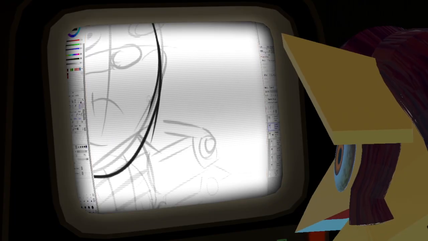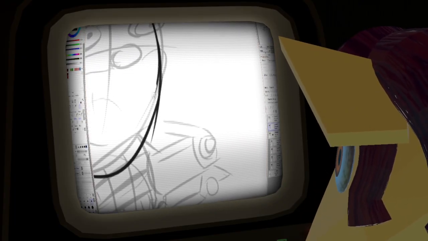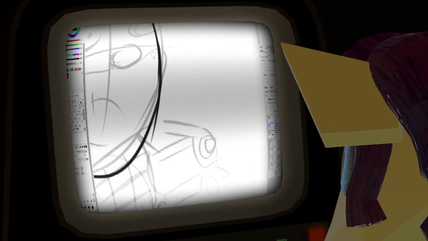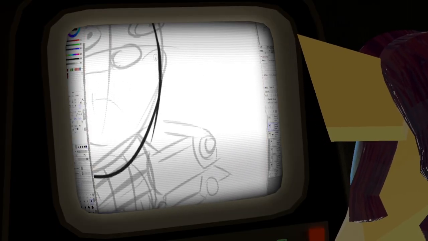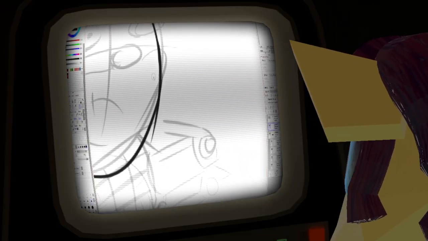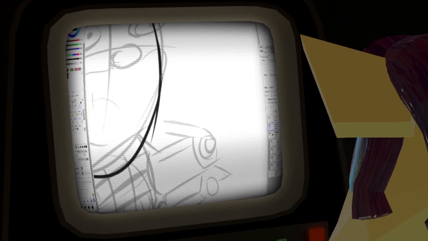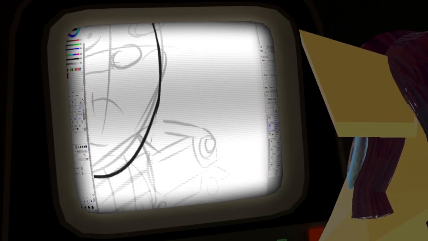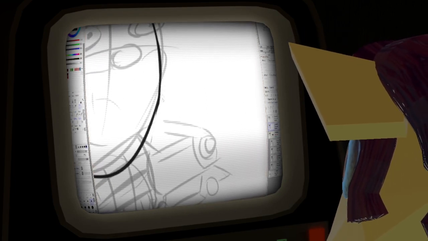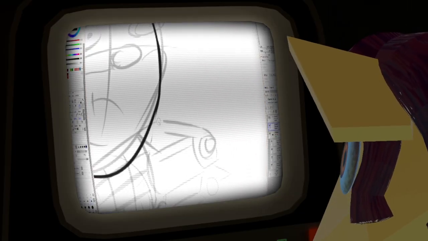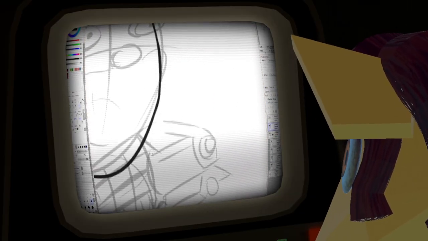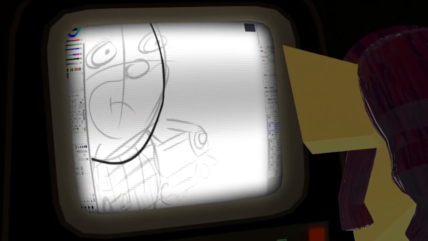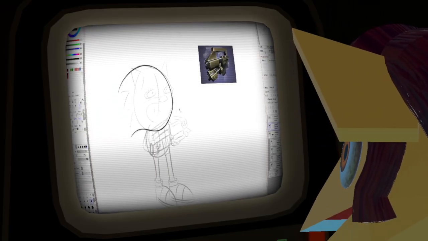Can this be made to work? Okay, it's still frumpy.